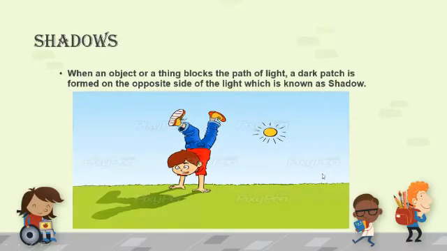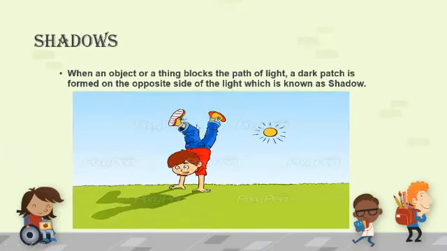Our next point is, children, shadows. When an object or a thing blocks the path of light, a dark patch is formed on the opposite side of the light. This dark patch is called a shadow. Look at the picture, children.